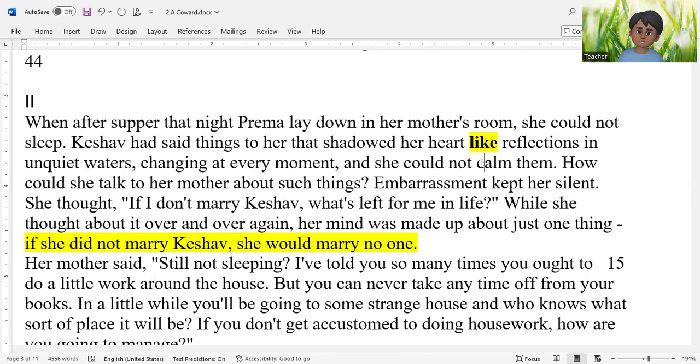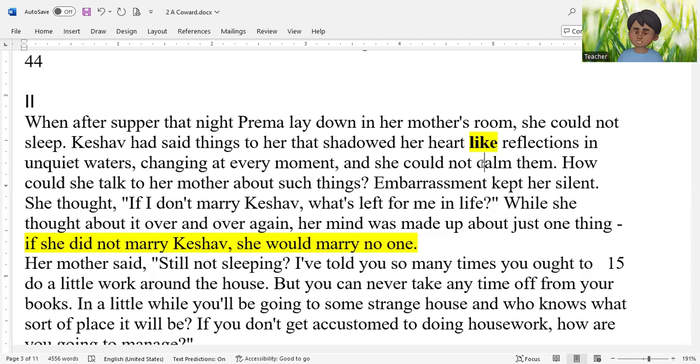So a simile compares two things. What is compared here? The things that Keshav had said to Prema, those things are compared to reflections in unquiet water. So when there are waves in the water, when the water in a pond or river is disturbed, do you see the shadows, the reflections, they keep moving, they're unquiet.